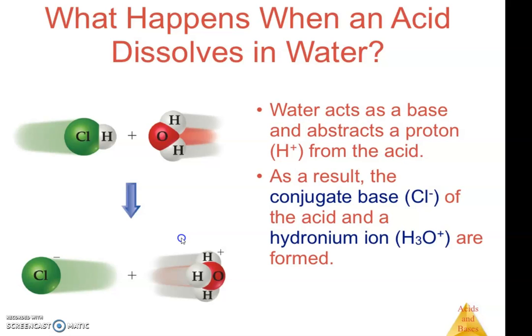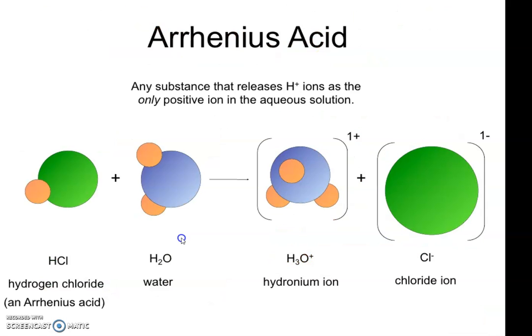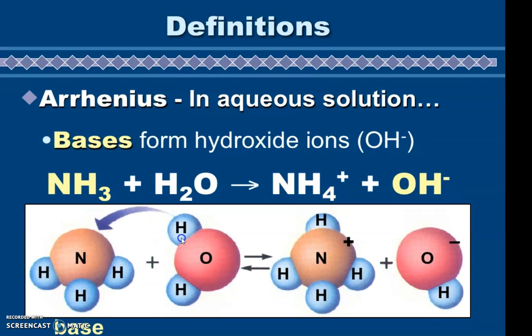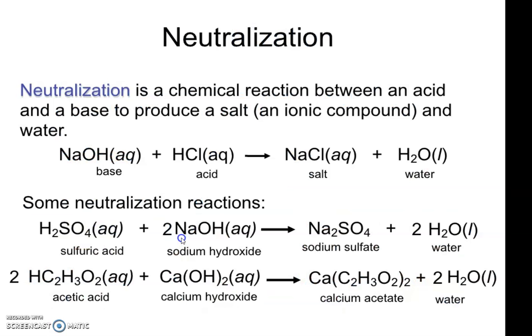What happens when an acid dissolves in water? This process is known as ionization. Water acts as a base and abstracts a proton. As a result, the conjugate acid and conjugate base form, which we already discussed. You can see the Arrhenius acid. These are things we have discussed.